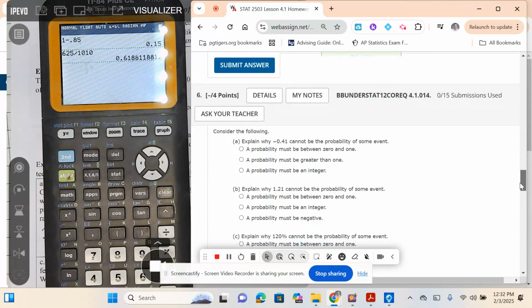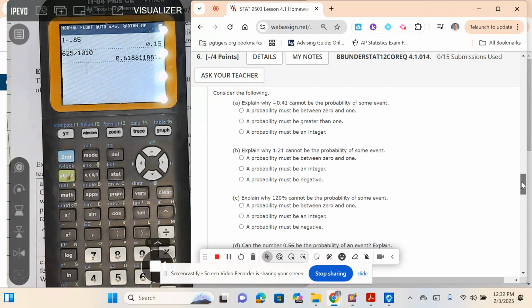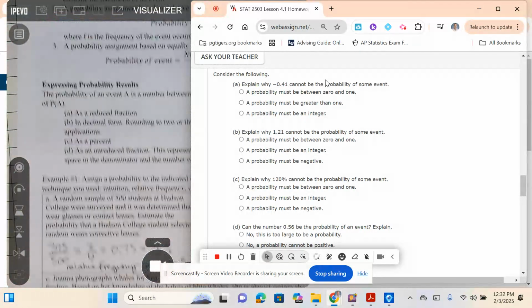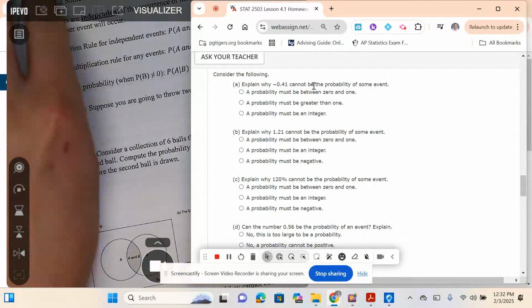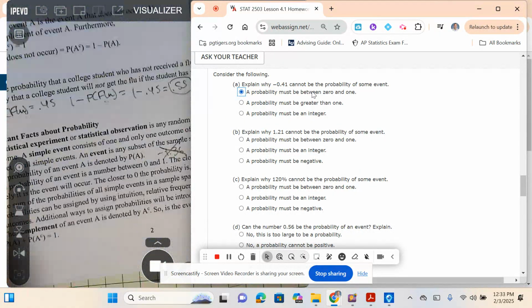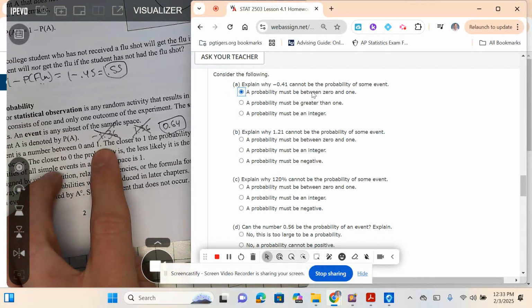All right. Consider the following. Basically, we're going to say, are these correct? Explain why negative 0.41 cannot be the probability of some event. So what did we learn about the probability of a certain event? It has to be between 0 and 1. So you can't have negative probabilities. We talked about that here. The probability of an event must be between 0 and 1. So we can't have negative probabilities.